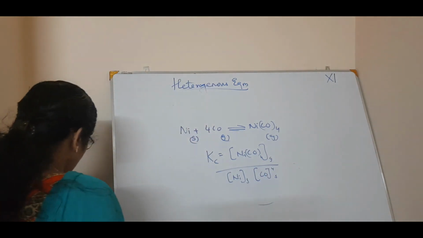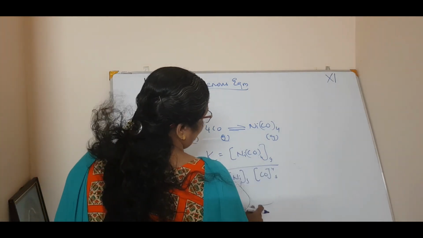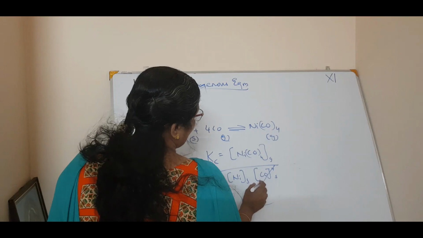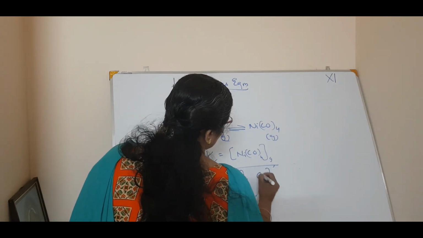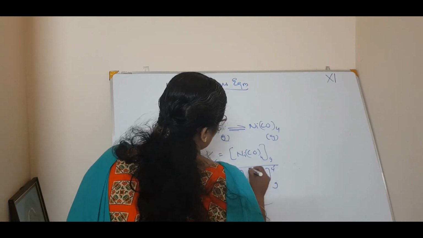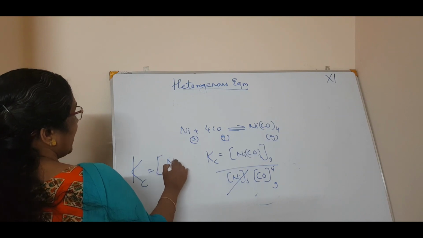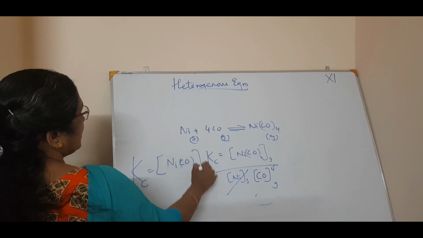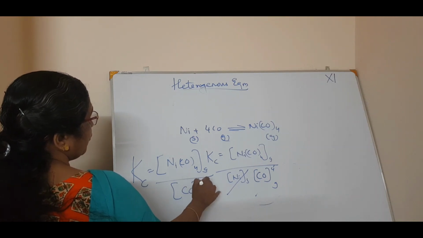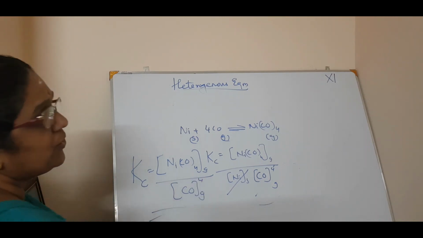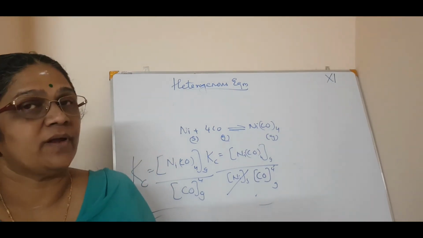Why CO raised to 4? Because concentrations are raised to the stoichiometric coefficient. The solid cancels out. Sorry, CO is a gas, so the concentration of CO is raised to 4 as a gas. So the Kc for this reaction is Ni(CO)4 gas divided by the concentration of CO raised to 4. This is how you write the expression for a heterogeneous equilibrium.